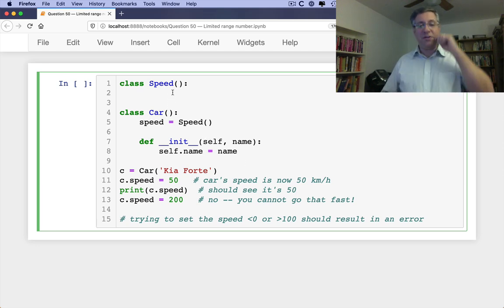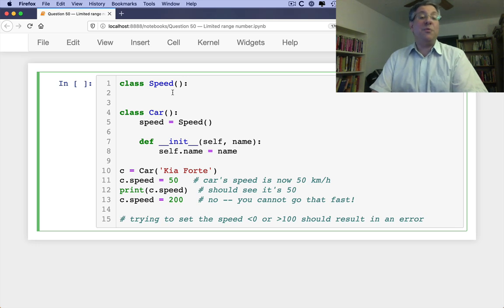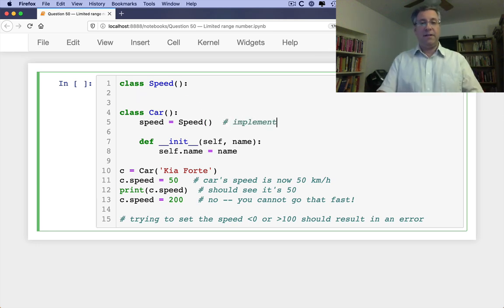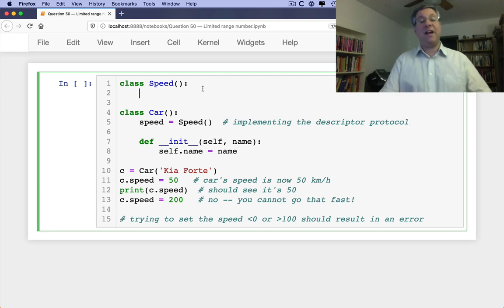All right, so how's this going to work? Well, if I just set it to be an integer, it would be pretty obvious, but then we wouldn't have these limits. If I set it to be a property, then we would have the getter and the setter that we could do things with. So what's going on here? Basically, this object is implementing the descriptor protocol. And so here's what we're going to do. We are going to define this object to have three methods. Well, actually, we can just use init and then get and set.